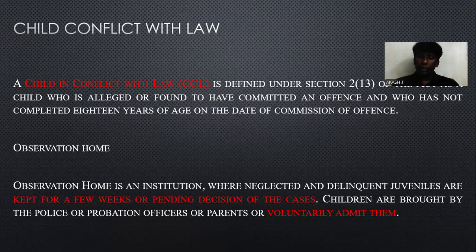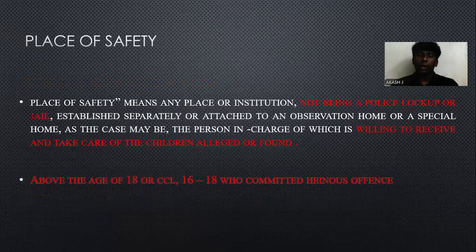After one week, the child has to be sent to the proper concerned place, whether it may be a children's home, a special home, a fit facility, or a fit person, or some other place. But the observation home is meant for only a few weeks. After that, they will shift the child, or they may leave the child with the concerned biological parents or guardians. Then we're going to see about the place of safety.